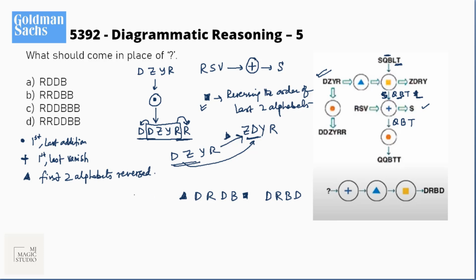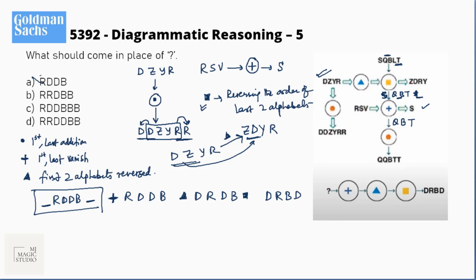Triangle says first two alphabets reversed. So before triangle we should have RD and DB. Now this we have got after the plus conversion. Plus conversion is first and last vanish. That means our answer should be RDDB, something after B and something before R.